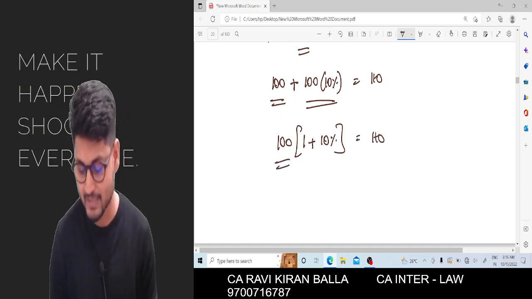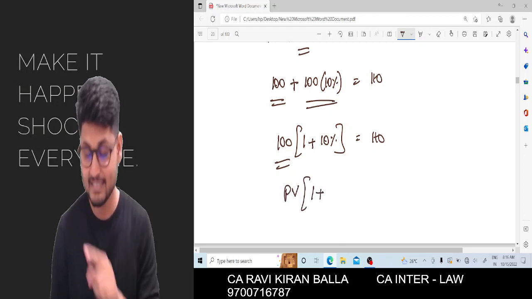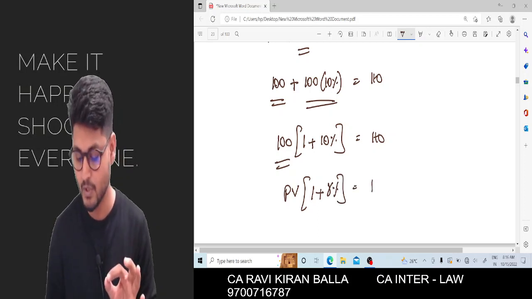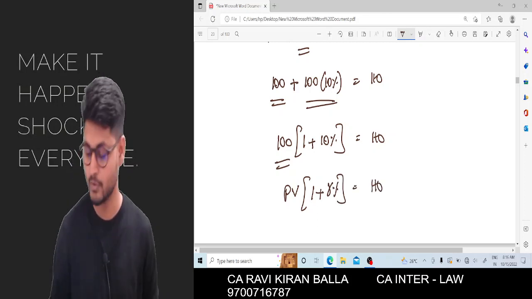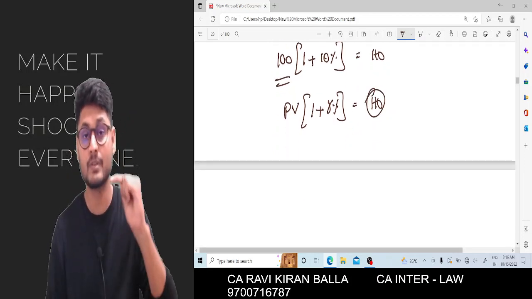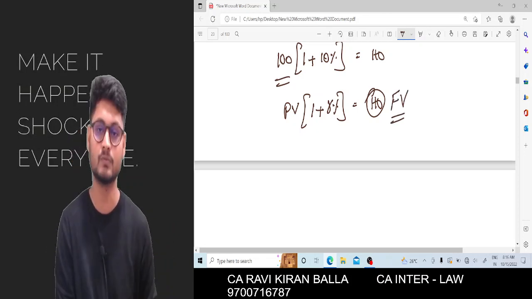Now what is 100 rupees? 100 rupees is nothing but present value, and 1 plus 10 percentage is 1 plus R percentage, which will give you 110. This 110 that we are going to receive after 1 year, I named it future value.